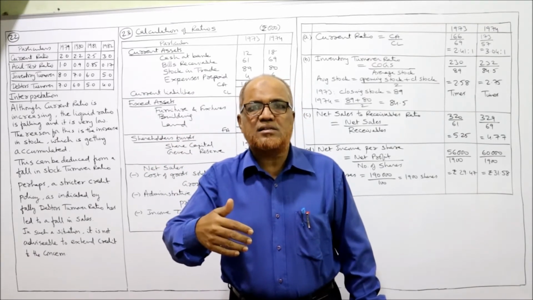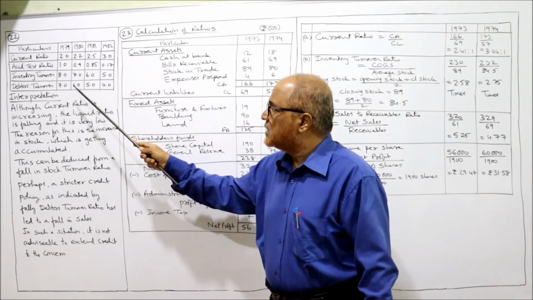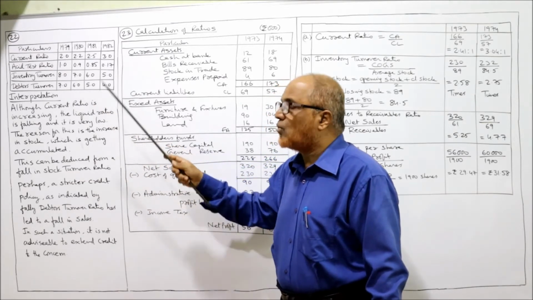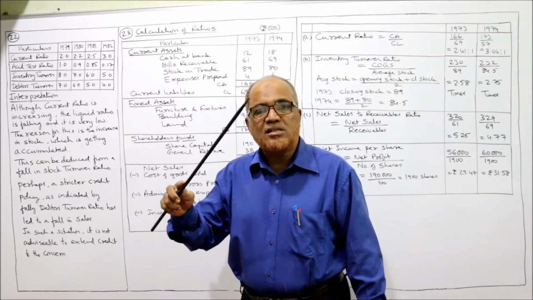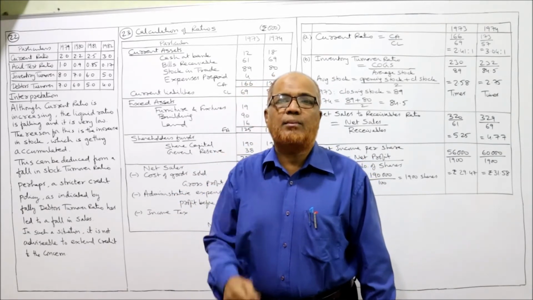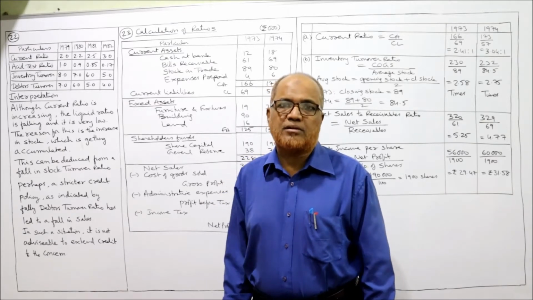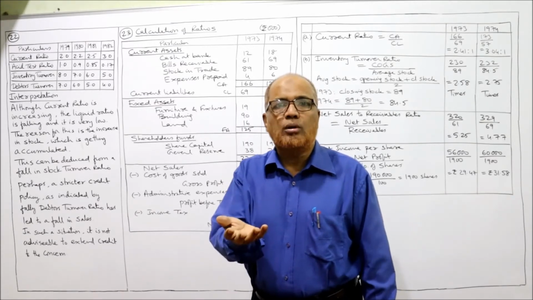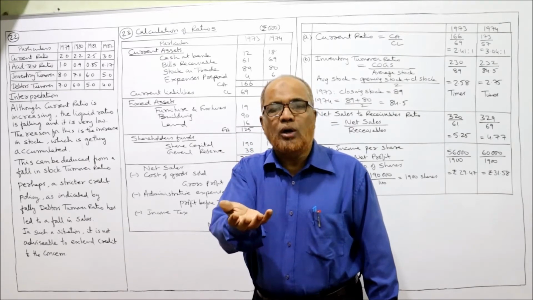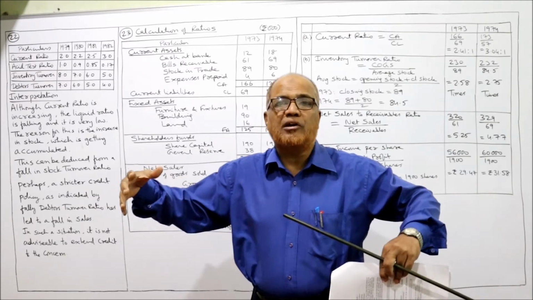But here the debtors turnover ratio is 7 times, 6 times, 5 times, 4 times. That means the debtors turnover ratio is low. Very rarely are we getting the money from debtors. That means we are shortening the credit period. When the credit period is low, our sales are less. The stock is accumulating.